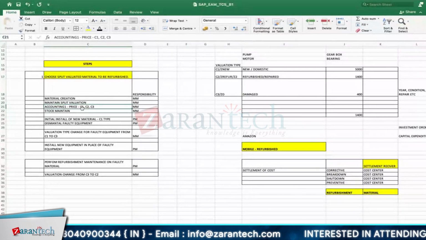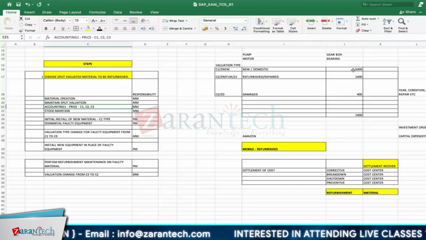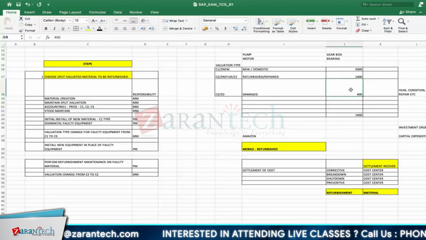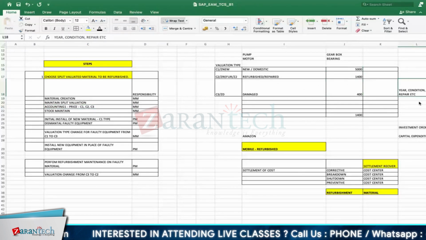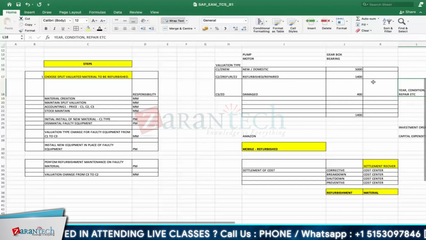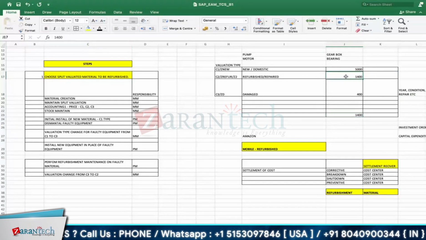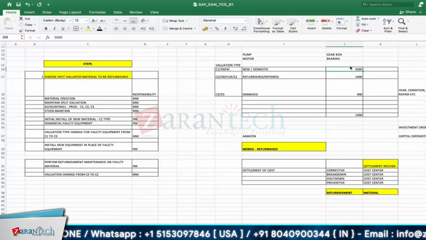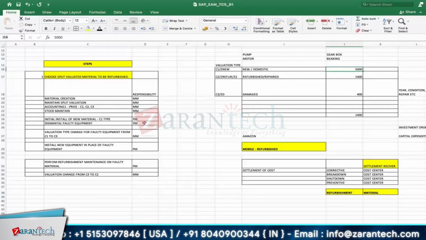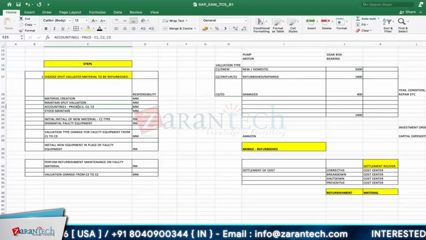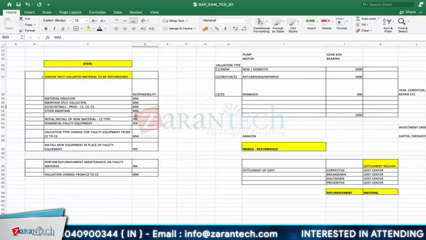Now that should have a price. Say, for example, I have considered C1, C2, C3. C1, what will be the new price? Once it is damaged, the price is based on those different conditions. Again, this price will be based on how much you spend on the repair. When you purchase, what is the cost? That cost will get updated. All those things, I have written under accounting: accounting price C1, C2. Again, team.